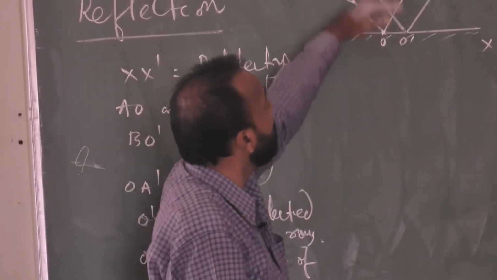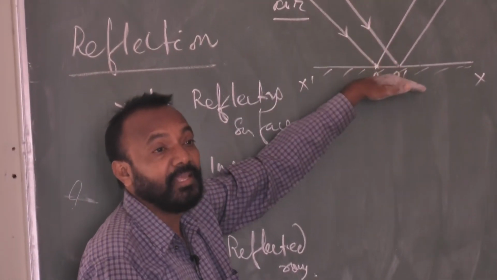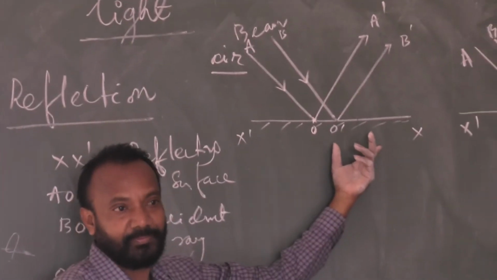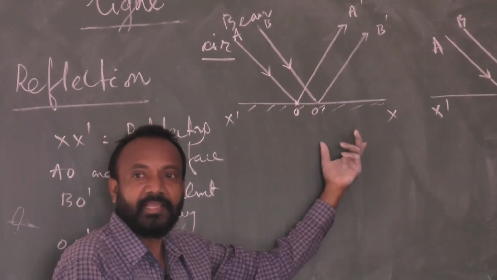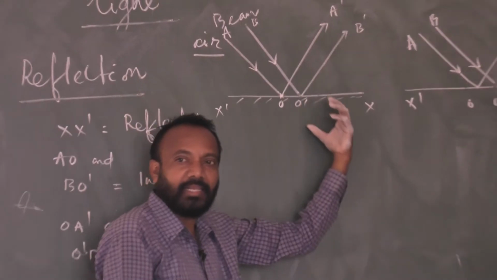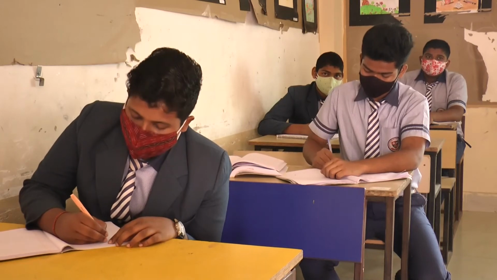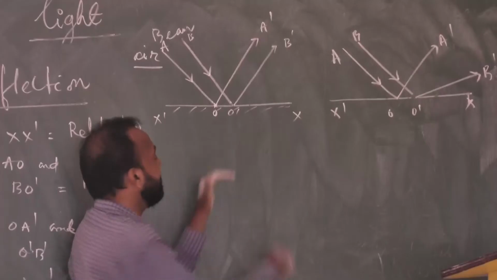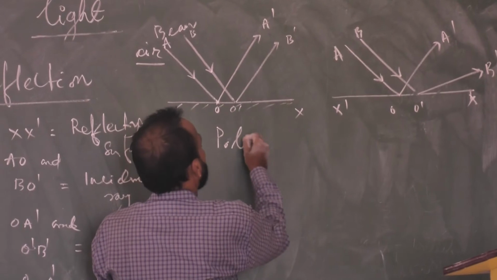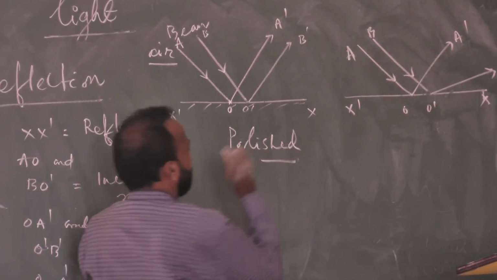On that surface, suppose an incident ray of light falls, then regular reflection will take place, and as usual, the parallel incident rays get reflected as parallel only. That surface is a polished surface.